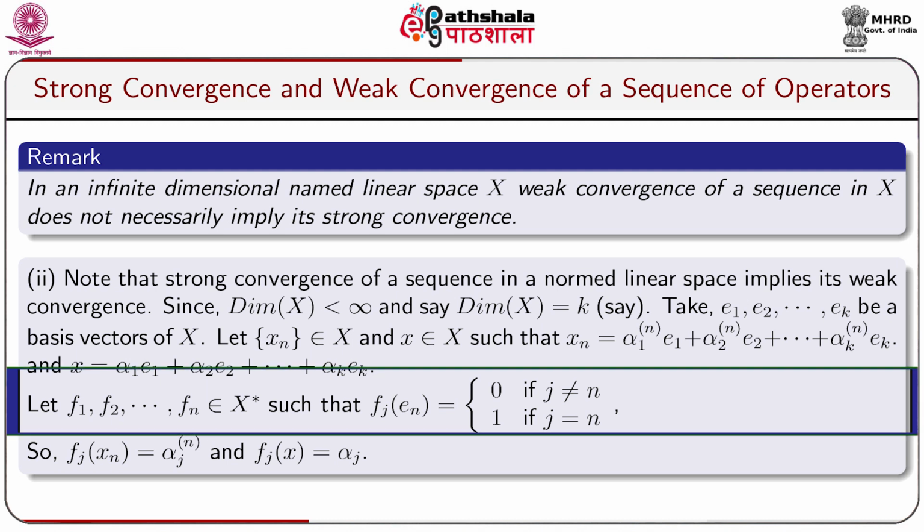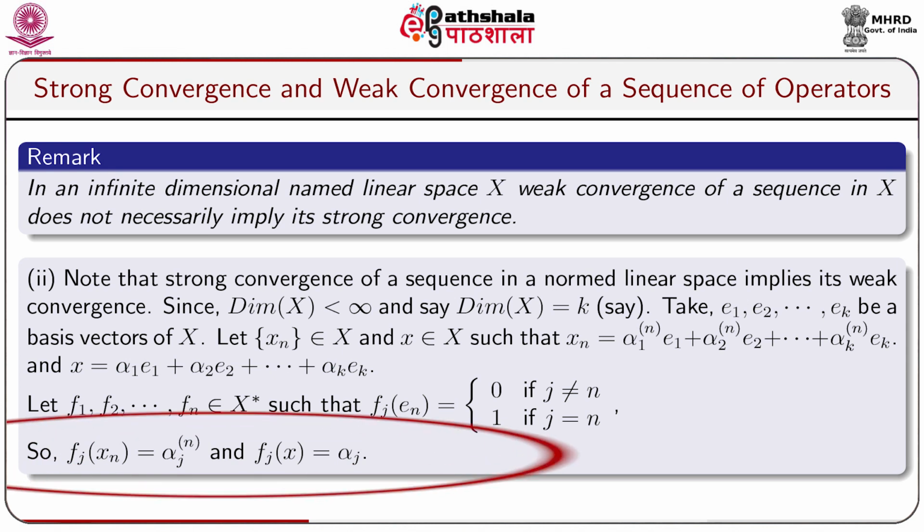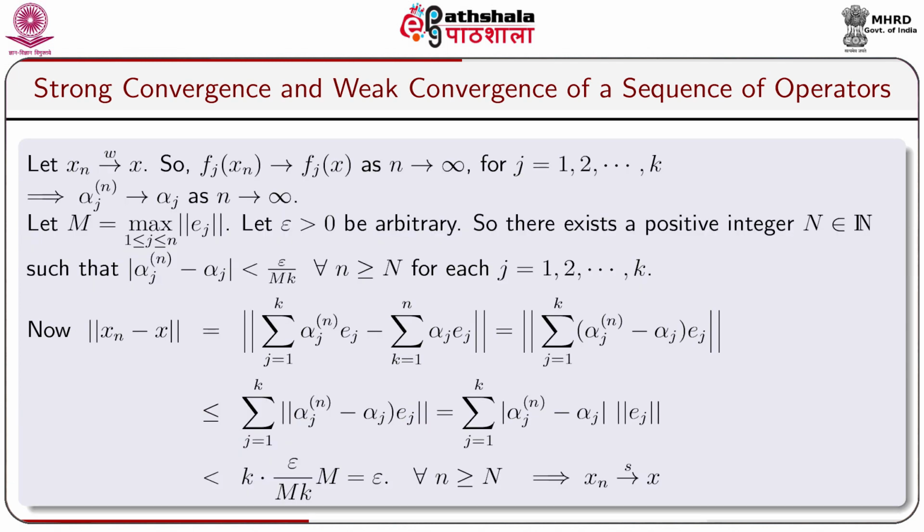Let F1, F2, ..., Fk belong to X star such that Fj of En equal to 0 if j not equal to n, Fj of En equal to 1 if j equal to n. So Fj of xn is equal to alpha jn and Fj of x equal to alpha j.